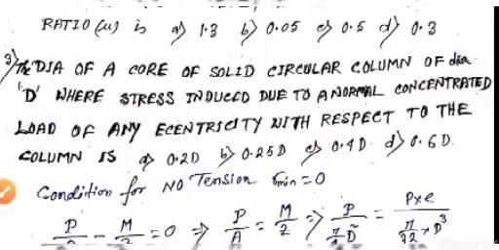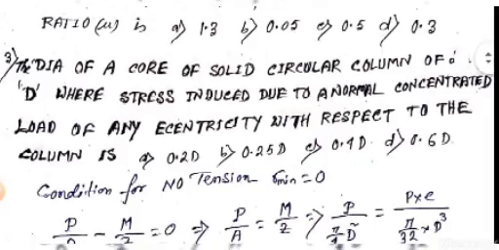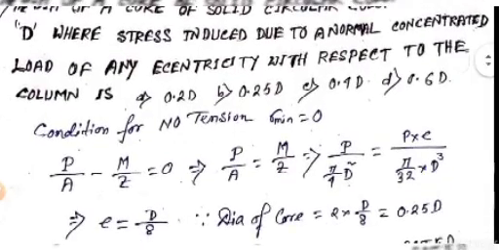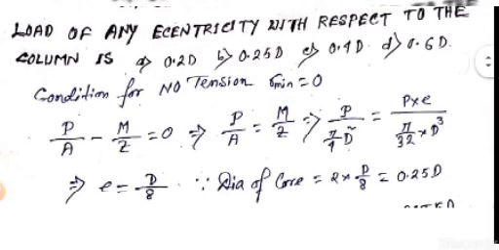The dia of a core of a solid circular column of dia D, where stress induced due to a normal concentrated load of eccentricity with respect to the column is.